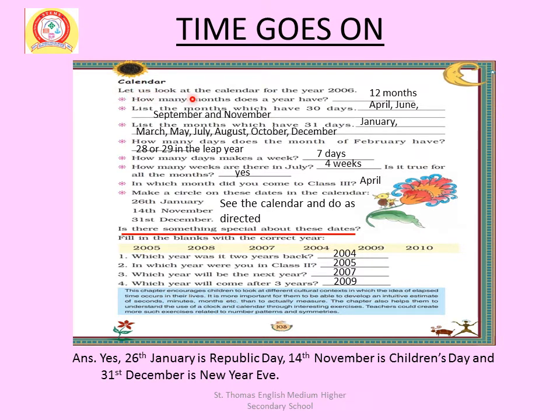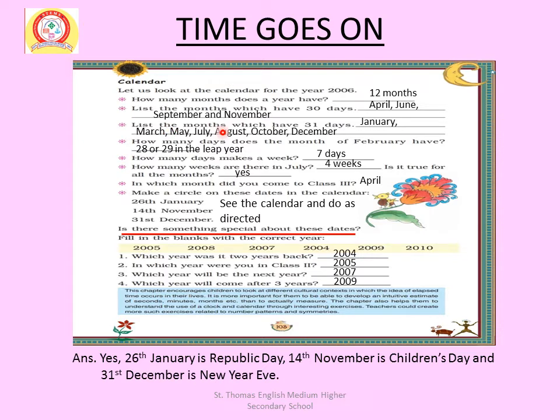Calendar. Let us look at the calendar for the year 2006. How many months does a year have? 12 months. List the months which have 30 days. April, June, September and November.